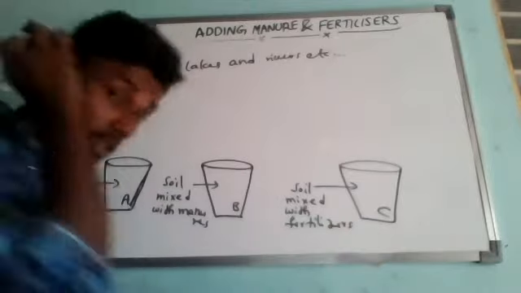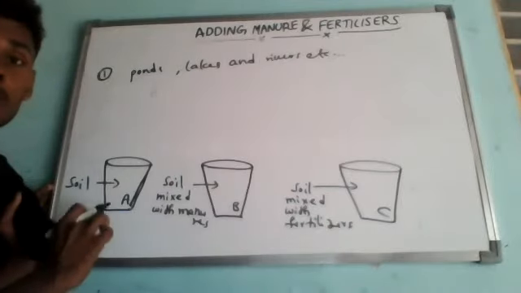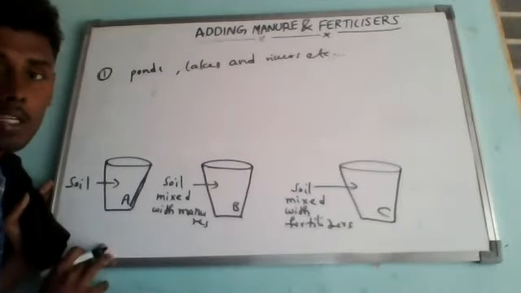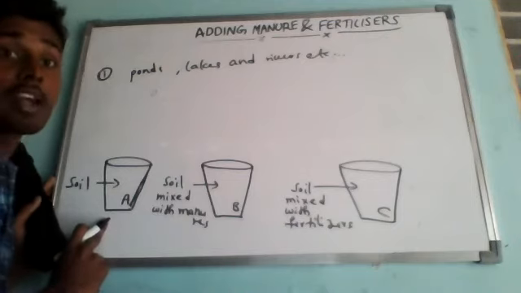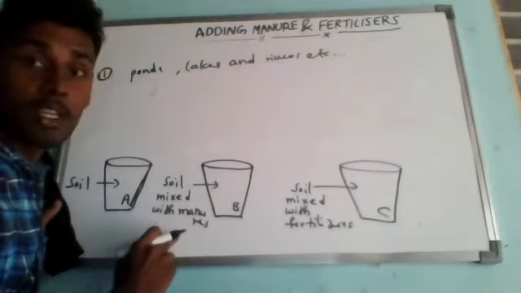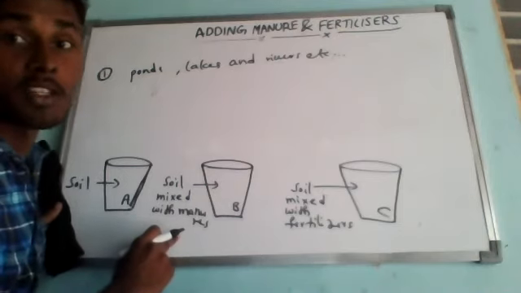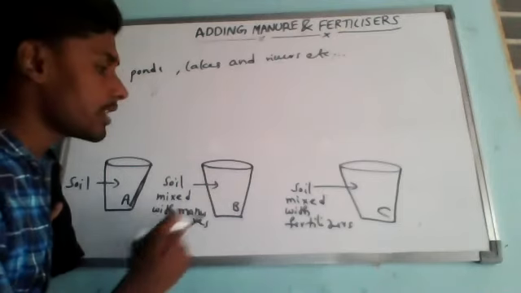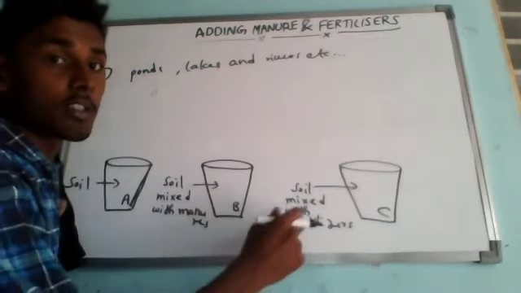So these are the 3 parts, marked A, B, C. Put some ordinary soil in part A, add some soil mixed with a little cow dung manure in part B, and take some soil mixed with a little urea, meaning fertilizer, in part C.